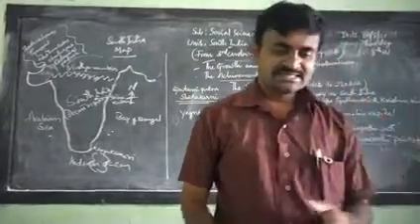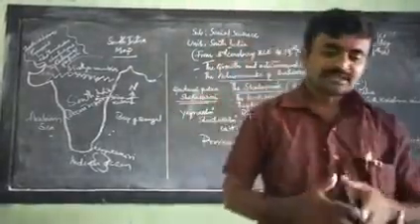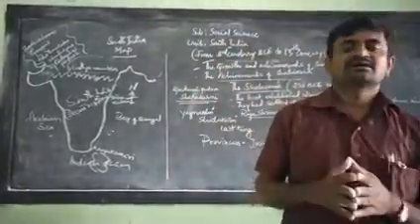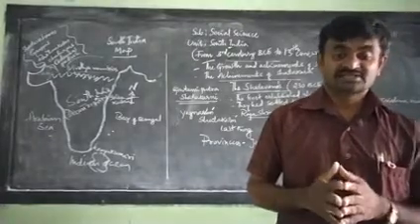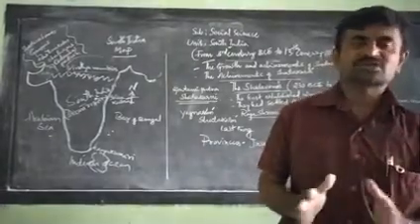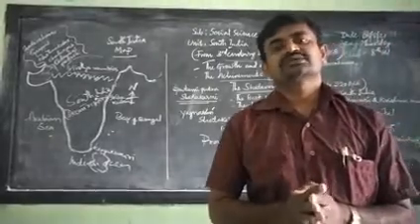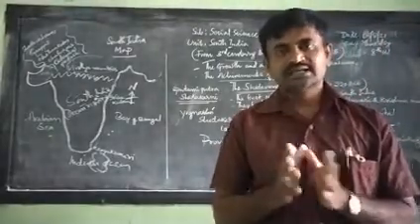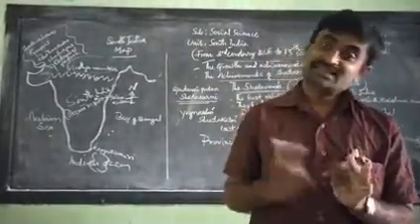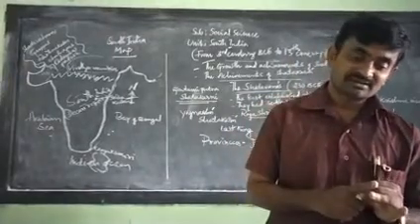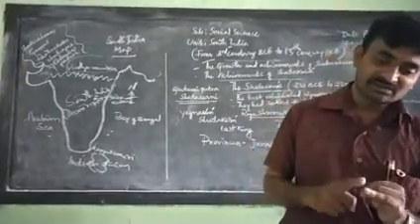Later on, temples, viharas, and chaityalayas were also constructed by the Shatavahanas.